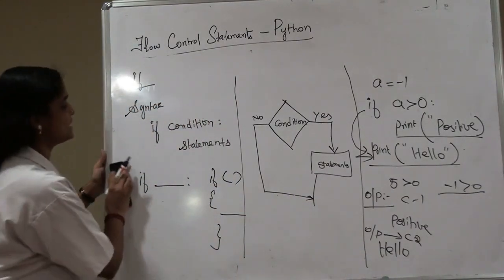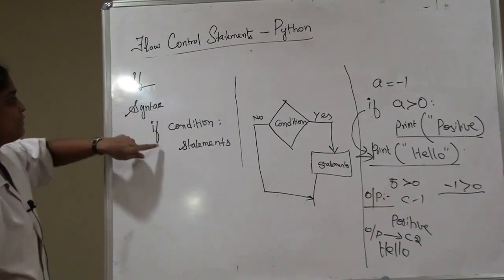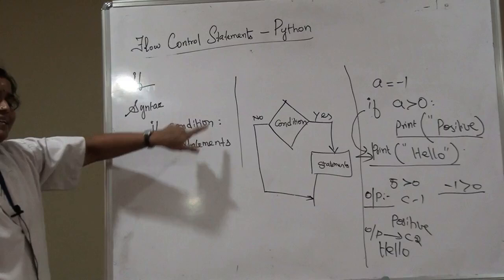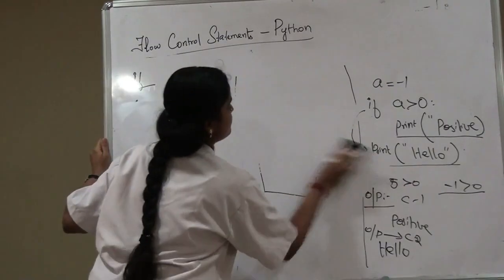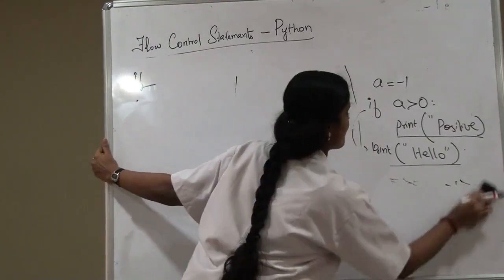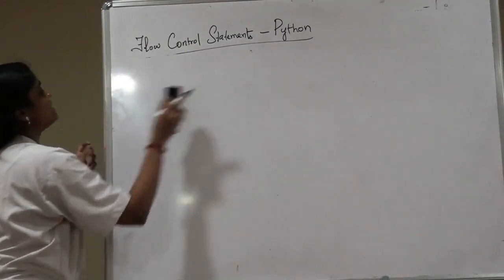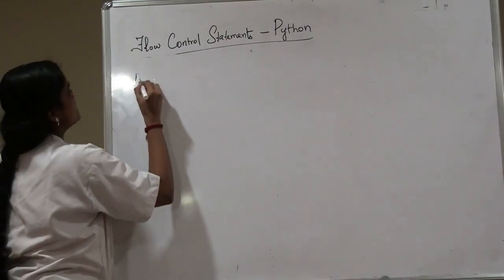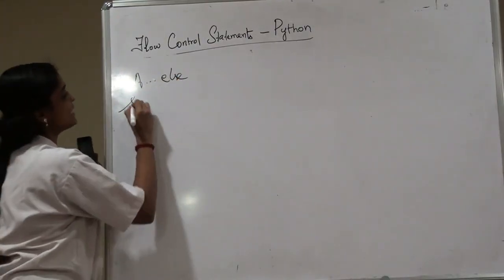Now we'll discuss if else. So can you all understand: if is a condition, and if the condition gets satisfied, this set of statements will get executed. Next we'll see if else. Now I'll write the syntax for if else.